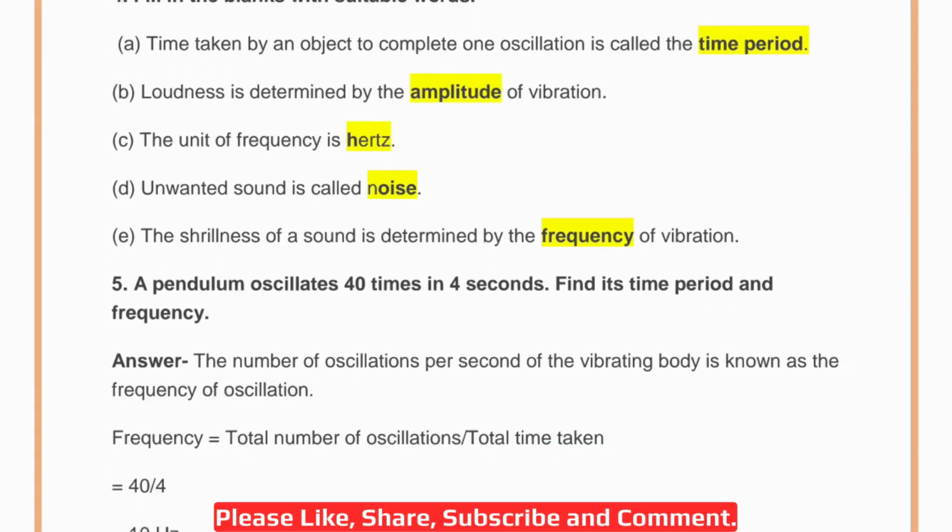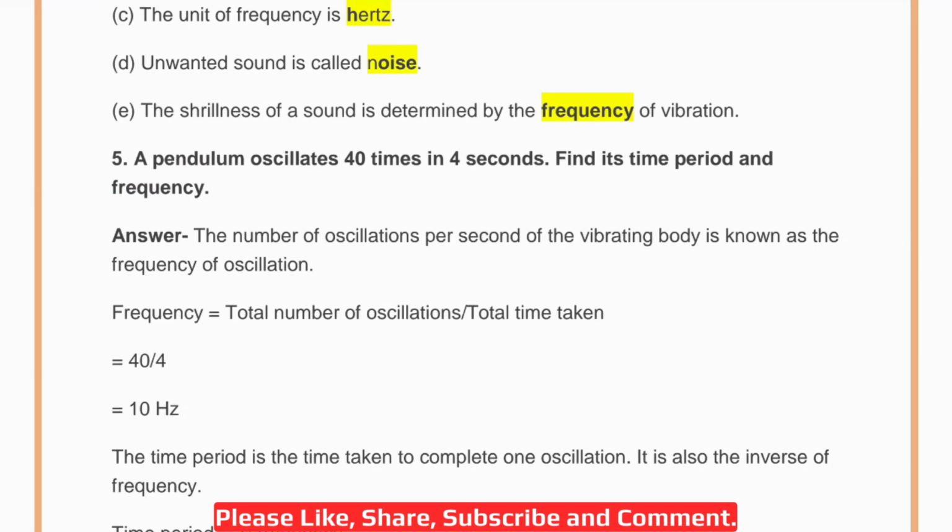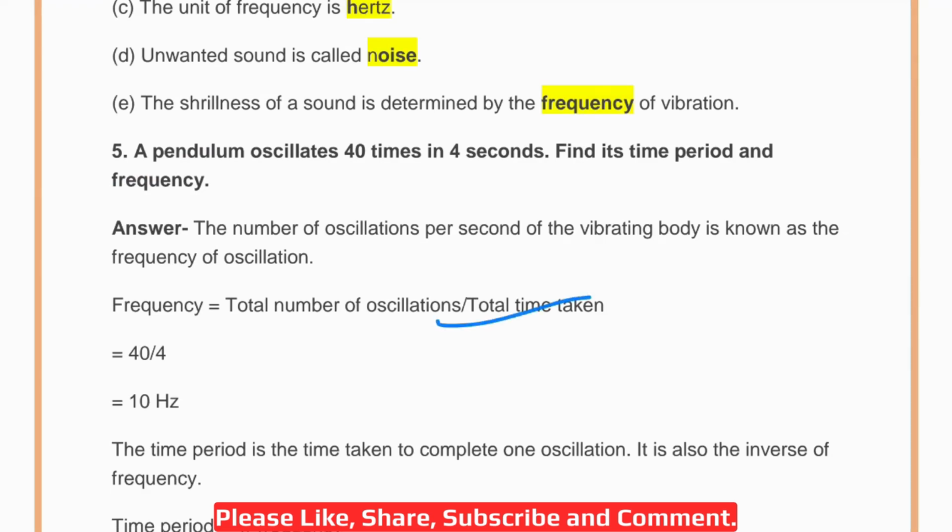Okay. Now question 5. This is a numerical. A pendulum oscillates 40 times in 4 seconds. Find its time period and frequency. Now we all know that the number of oscillations per second of the vibrating body is known as frequency of oscillation. Okay. So the formula for frequency will be total number of oscillations upon total time taken. So total number 40, 40 upon 4 which will be 10 Hertz.